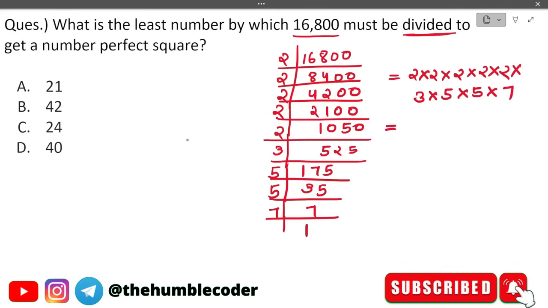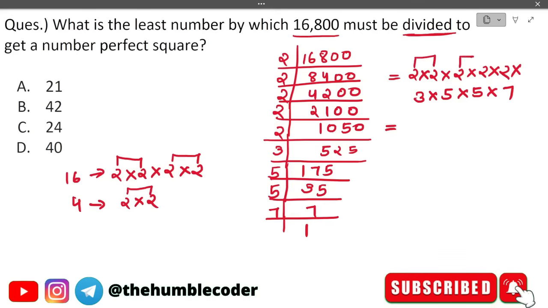Now guys, understand one thing. For a perfect square like 16, 16 is a perfect square, and 4 is also a perfect square, right? So if you see the LCM of these kinds of numbers which are perfect squares, the LCM would be something like 2 into 2 into 2 into 2, which means 4 times 2. In the same way for 4 it is 2 into 2. So for a perfect square, the digits will always be in pairs. But in our case it is not in pairs. There are a few digits which are not in pairs. See, this is in pair, this is in pair, and this one is in pair. So these are some extra digits.